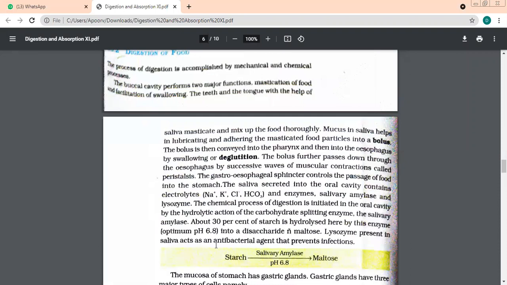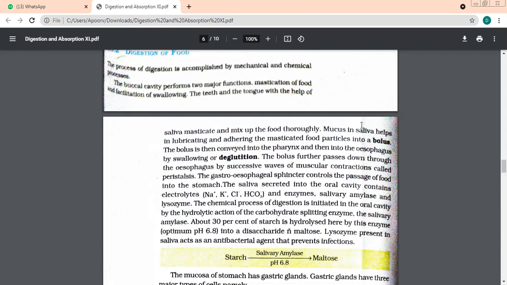We talked about the food entering the mouth. In the mouth, the main thing is formation of a bolus. Food was being masticated. It was broken down into smaller pieces, mixed with saliva, and rolled into small pieces called bolus. This bolus from the mouth enters into the pharynx and then into the esophagus. The process is called deglutition. Once the bolus reaches the esophagus, we have special contraction and relaxation movements called peristalsis. From the esophagus, the food will enter into the stomach, controlled by a sphincter, that is the gastroesophageal sphincter.